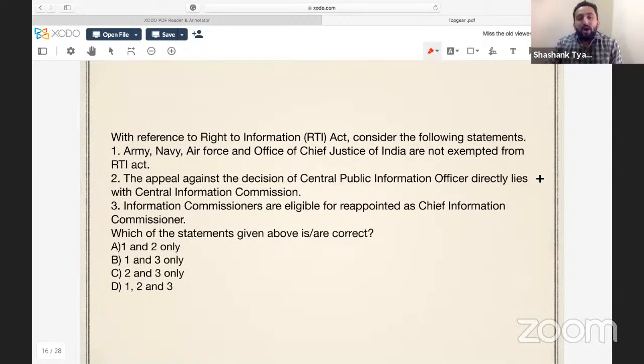Now, with reference to the Right to Information Act, consider the following statements. The first statement was a tricky one. I hope you like this question. Army, Navy, Air Force, and Office of Chief Justice of India are not exempted from the RTI Act. You have to identify whether it is correct.